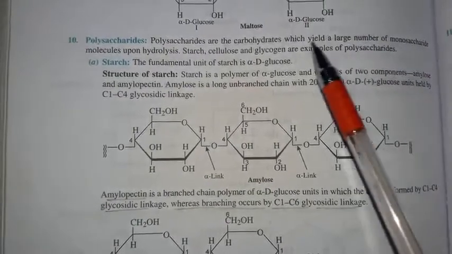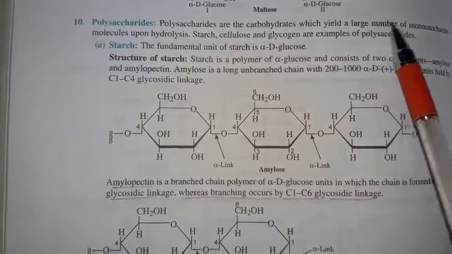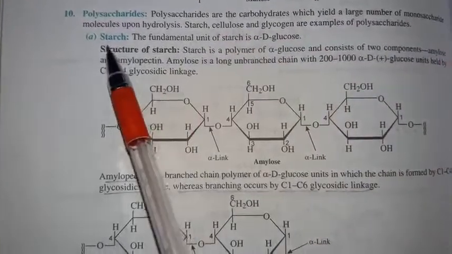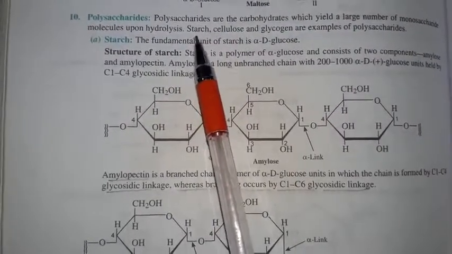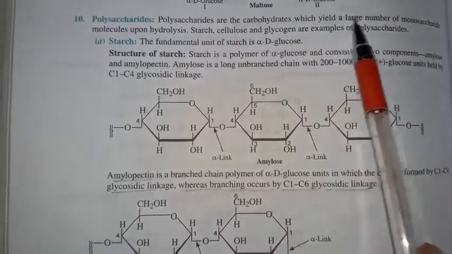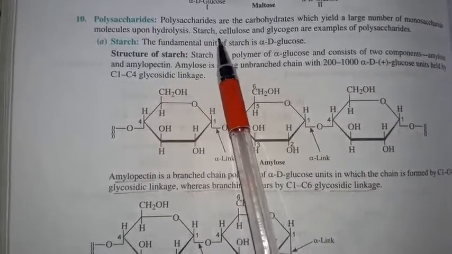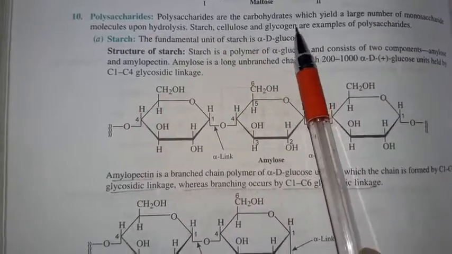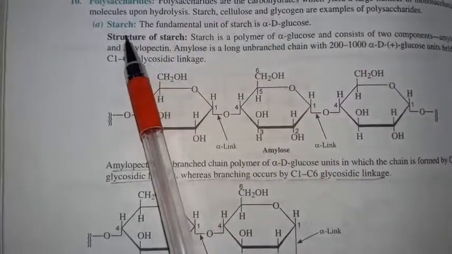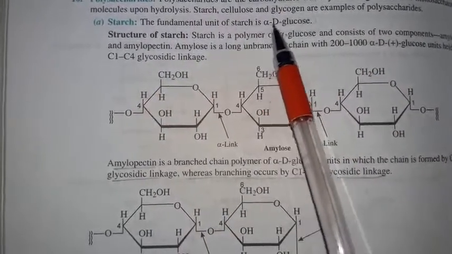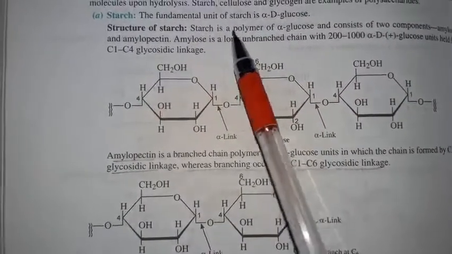Next are polysaccharides, the carbohydrates which yield a large number of monosaccharide molecules upon hydrolysis. For example, starch, cellulose, and glycogen are polysaccharides. First is starch, whose fundamental unit is alpha-D-glucose. Here is the structure of starch.